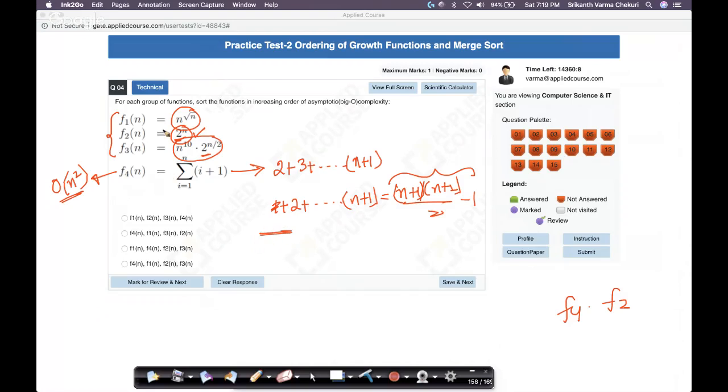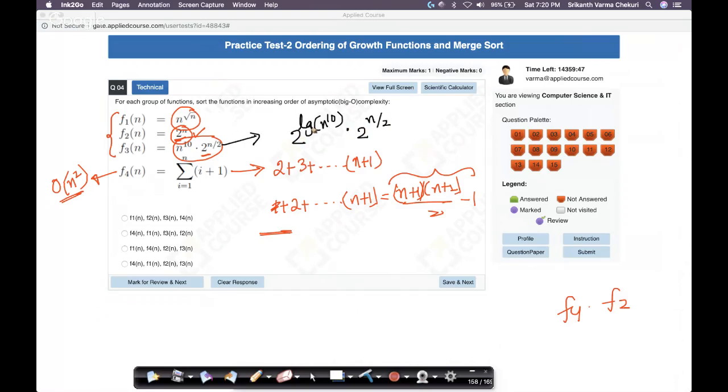So let's look at this. Suppose I take log of this, or I can rewrite this. What do you have? n power 10, 2 power n by 2. How can I write this? Can I write this as 2 power log of n power 10 multiplied by 2 power n by 2?